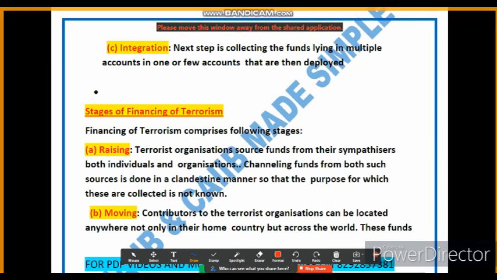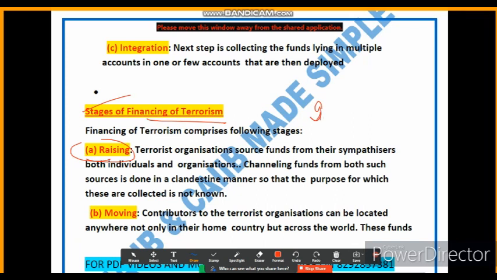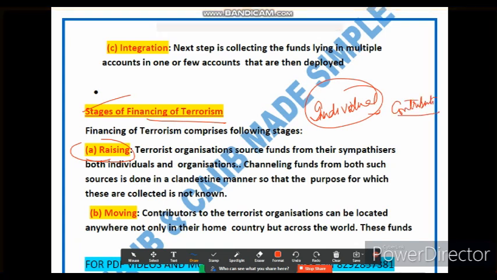Now let's talk about the stages of financing of terrorism. Friends, the first stage is raising. Let's discuss what raising is. Terrorist organizations need funds to carry out their activities, obviously. So they raise these funds through raising. There are individuals who contribute. From individuals they raise funds for their cause.